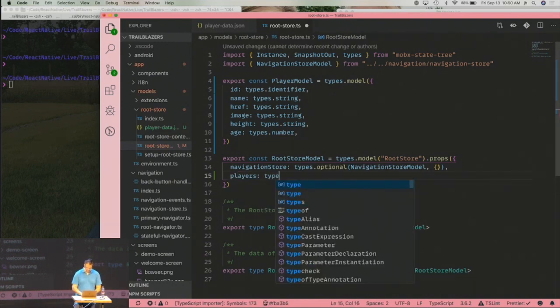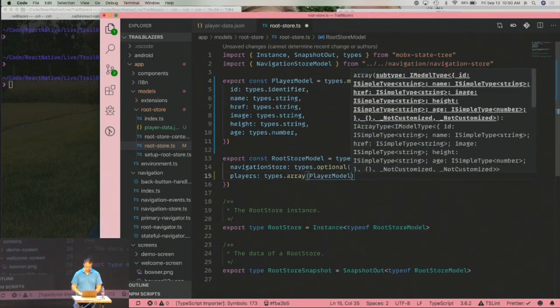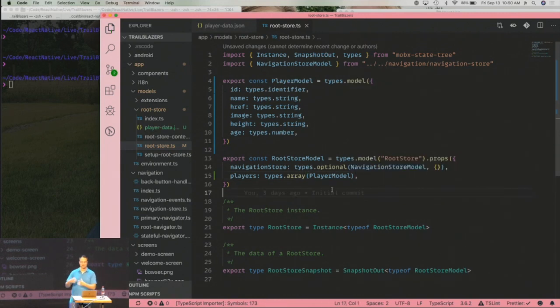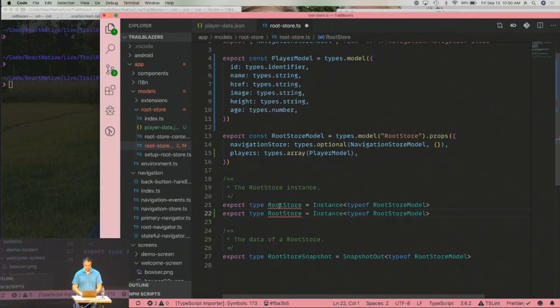Players. So types.array, we're going to have a bunch of players, right? So types.array of the player model just says we're going to have a bunch of these models. By the way, we are using TypeScript here, so I'm going to show right now how you would derive your TypeScript types from your runtime types. So instead of RootStore, we're going to have player. This instance type of player model will give you your types from your runtime types. You don't have to define another interface or another type for the rest of your app. We now are done with our TypeScript part of it.